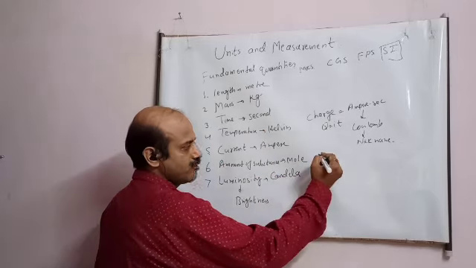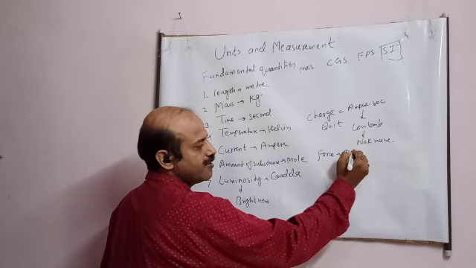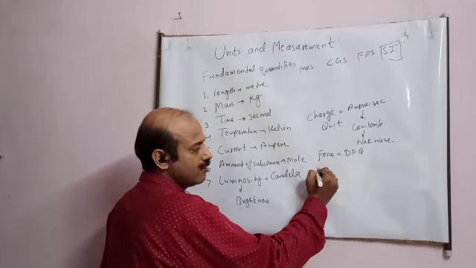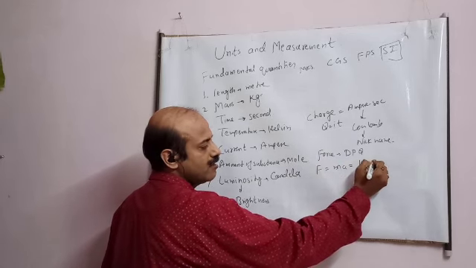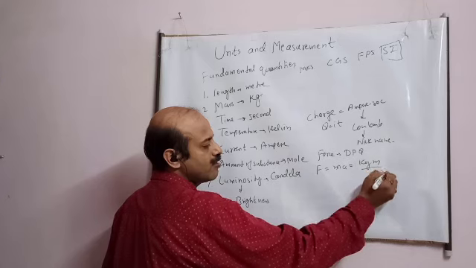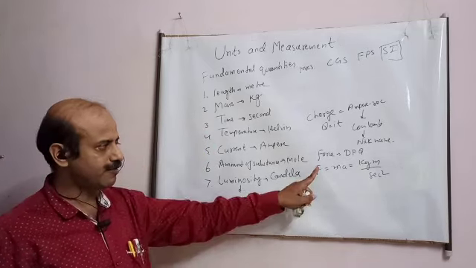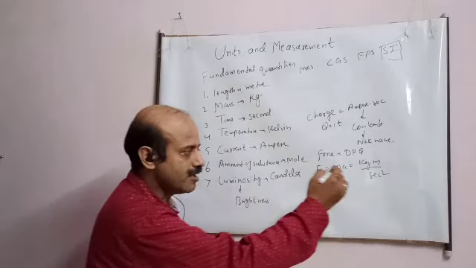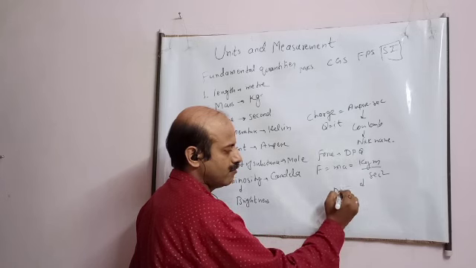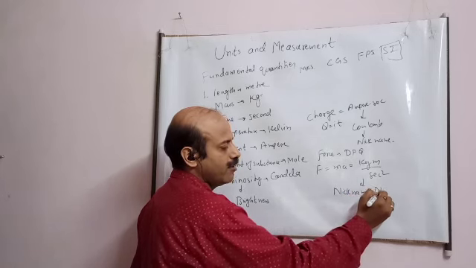Similarly, students, see force. Force is a derived physical quantity. How? Force is equal to m into a, mass is kg, acceleration is meter per second squared. See, student, all are fundamental quantities. I have expressed force in terms of fundamental quantities. This is the SI unit of force. This also has a nickname: Newton.